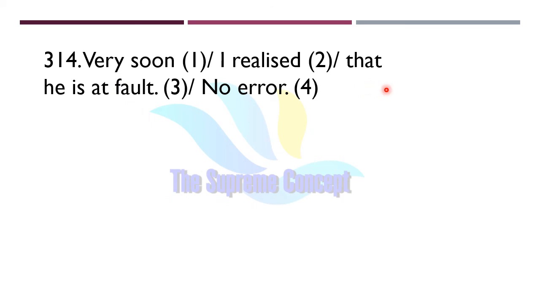Very soon I realized that he is at fault. So figure out where the error is in the sentence. Yes, the error lies in part number 3. Instead of "is", we will use the past form "was": very soon I realized that he was at fault, because the preceding verb is in past tense. "I realized" shows that the sentence should be framed in the past, so we will use past tense "was" accordingly.